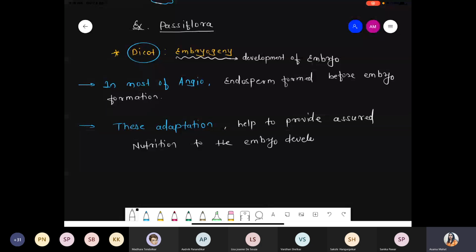So it's one kind of guarantee. Okay, so these two sentences are for your board point of view. If there is a question, explain the embryogeny, you have to write down these two sentences.